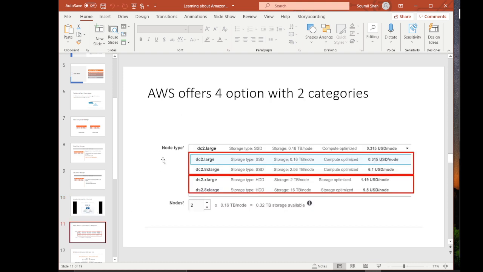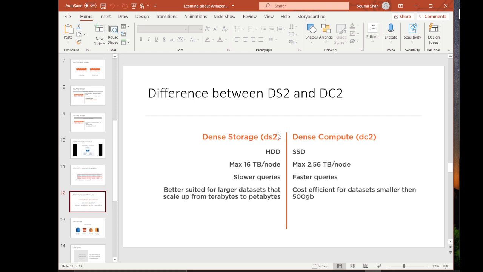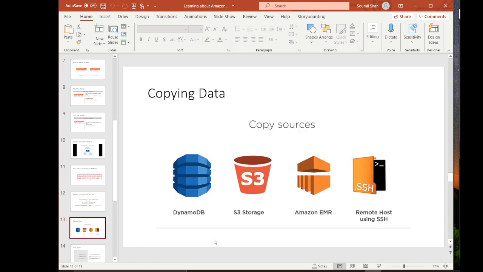The two popular categories Redshift offers are DC2 and DS2. DC2 storage stands for SSD, DS2 stands for HDD. Here is the difference between DC2 and DS2. DS2 has slower queries, but in comparison DC2 has faster queries. It's cost efficient for data sets smaller than 500 gigabytes. So if you have a data set that's far smaller than 500 gigabytes, recommended is DC2, else go for DS2.